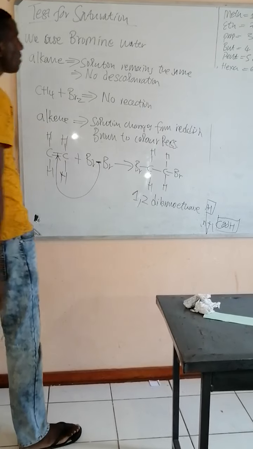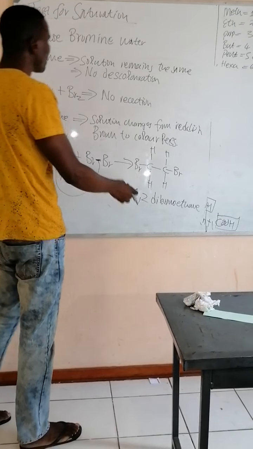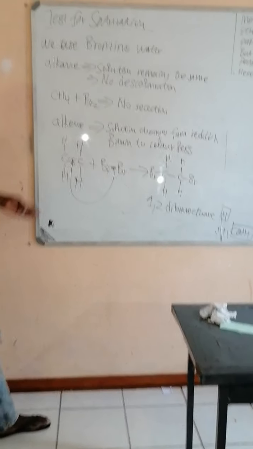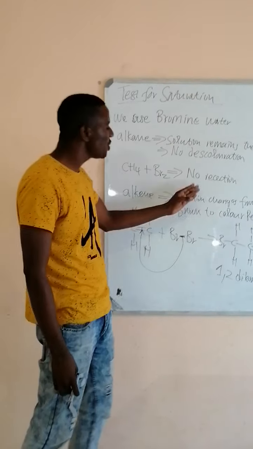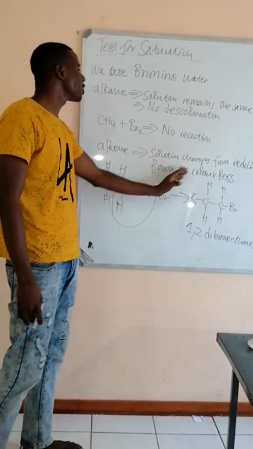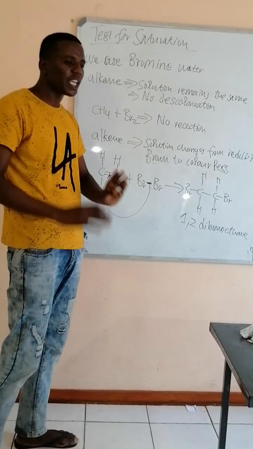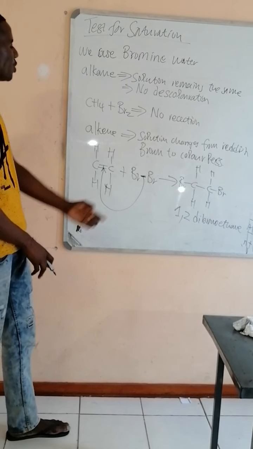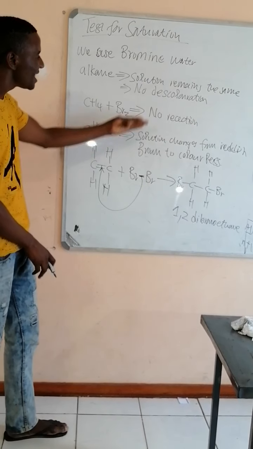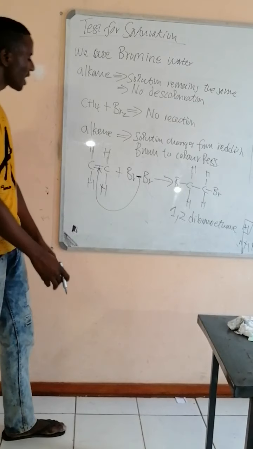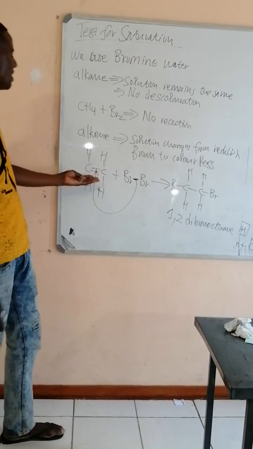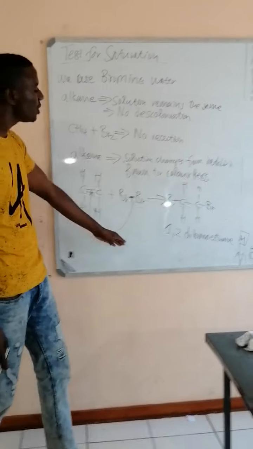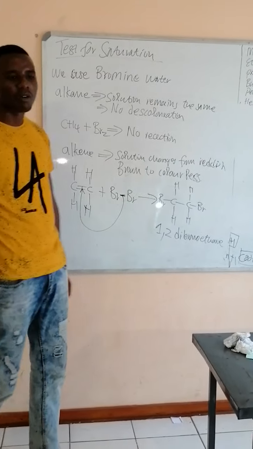We'll continue with naming when we are dealing with isomers. Now these are very simple reactions. Like we said, the solution changes from reddish brown to colorless. Bromine water is reddish brown, so you can just say there is discoloration. You can even see that from the equation, because we see bromine as part of our product.